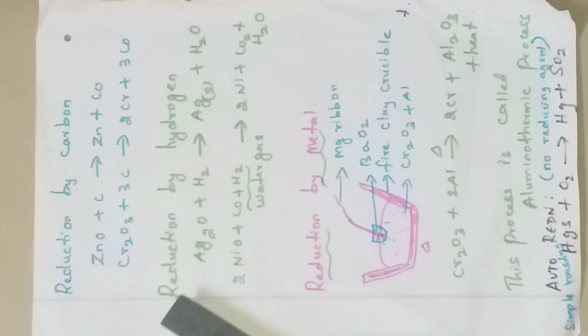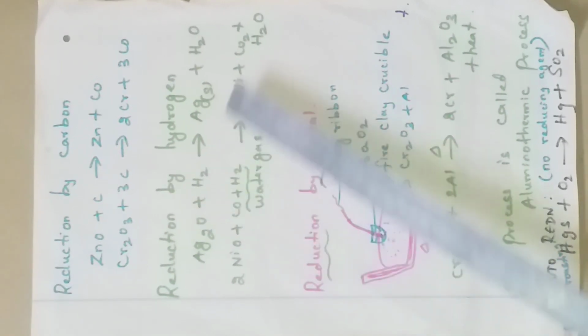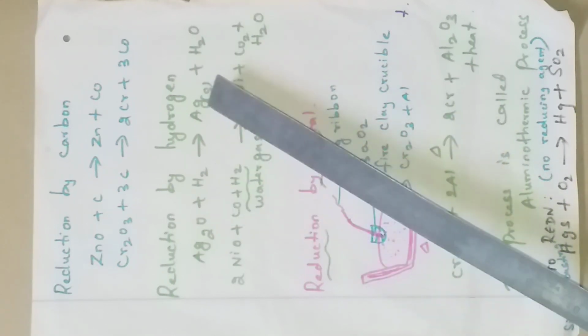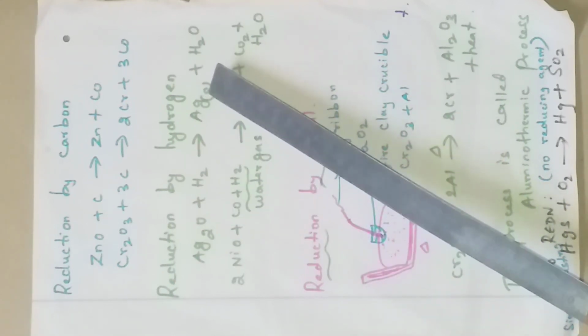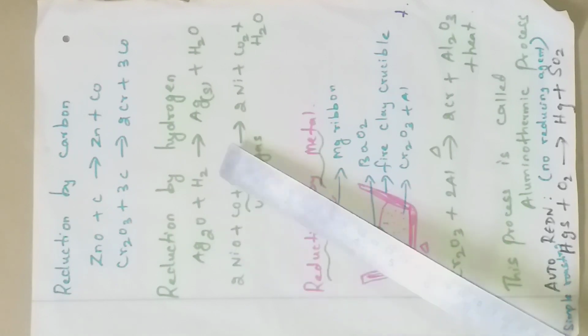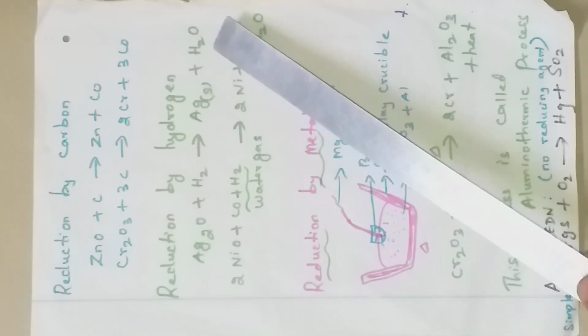Next, reduction by hydrogen. We know hydrogen is a good reducing agent. Addition of hydrogen, we call it a reduction reaction. Here Ag2O, silver oxide, combines with hydrogen. This hydrogen takes this oxygen, that is removal of oxygen. Hydrogen combines with oxygen to form water, leaving behind solid silver. Ag2O plus H2 gives Ag plus H2O.